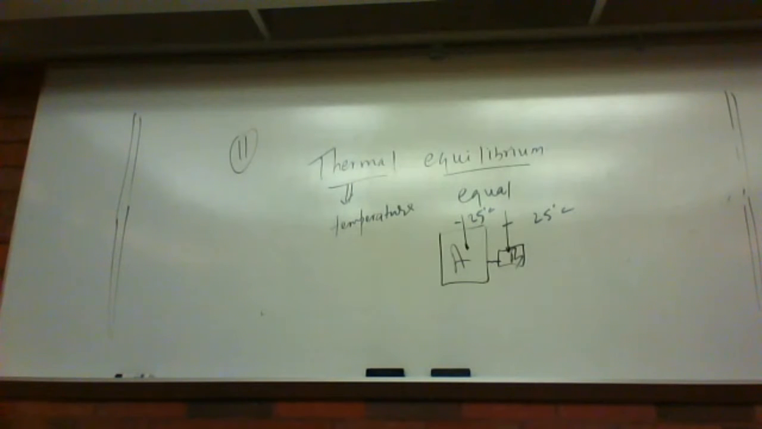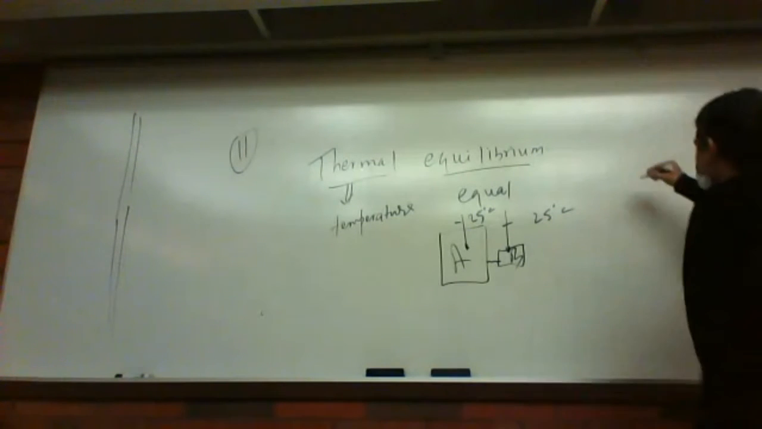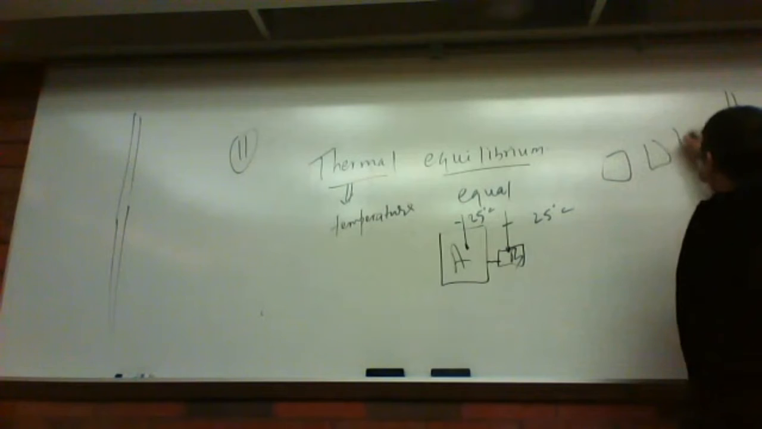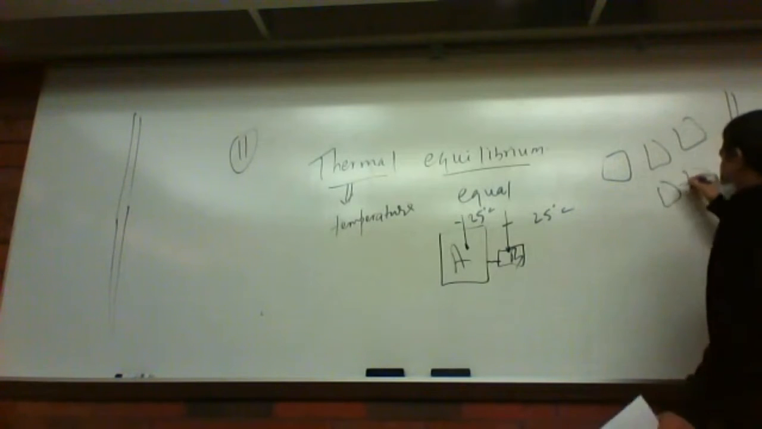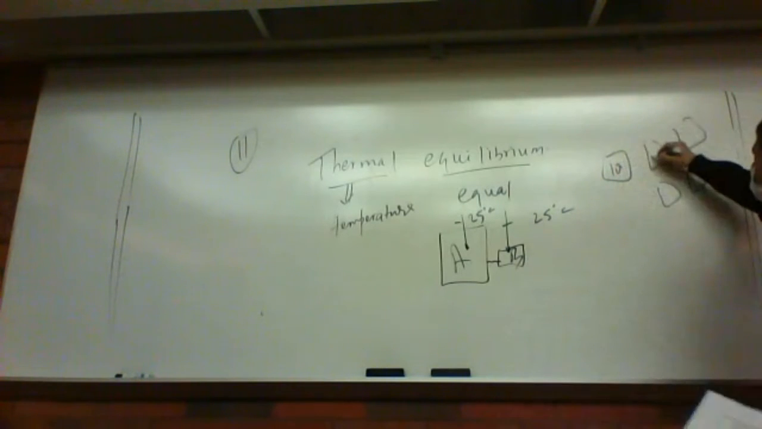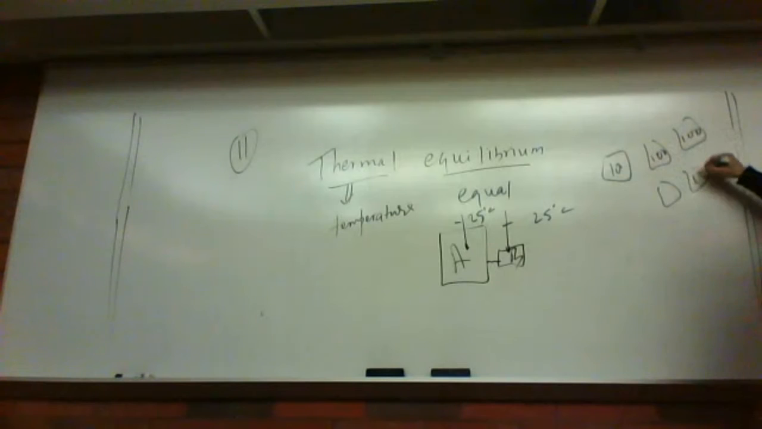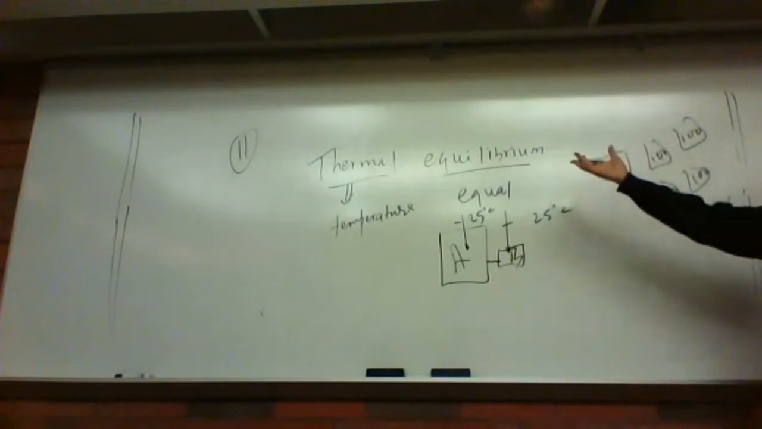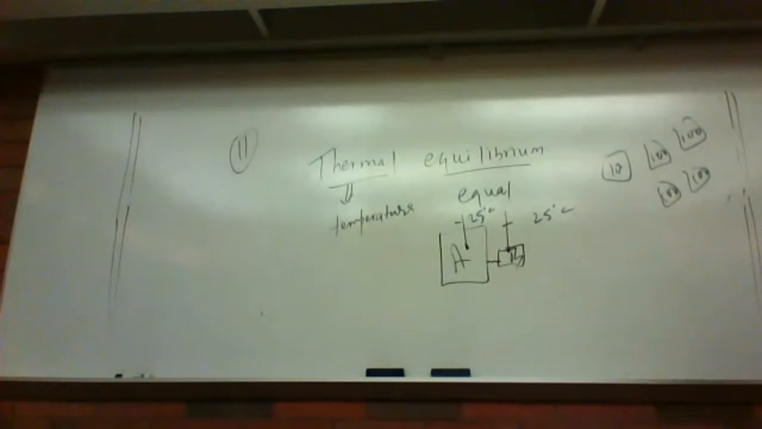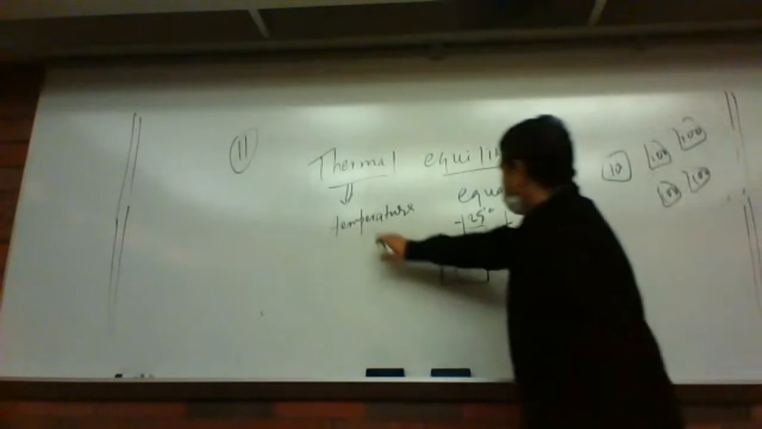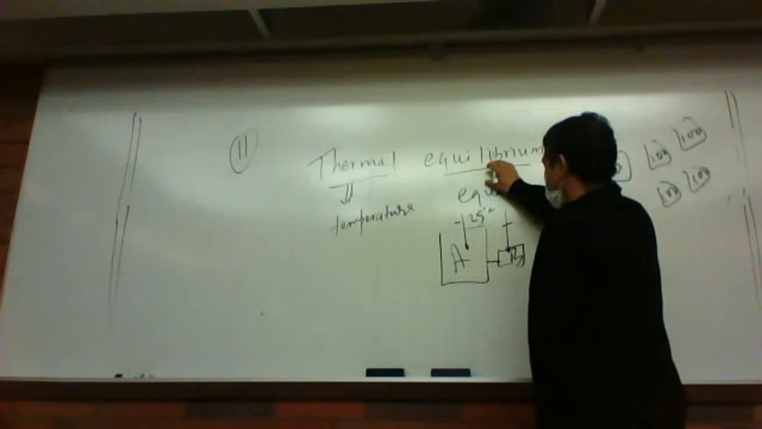Make sense? So if I have 5 people here, 1, 2, 3, 4, 5 people, everybody gets 100 out of 100. So all are equal. It's kind of the equilibrium, right? Just like that. Make sense? Good. It's easy. Thermal means temperature, equilibrium means equal.